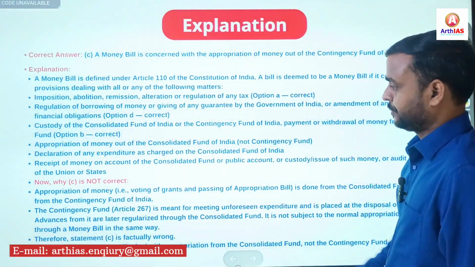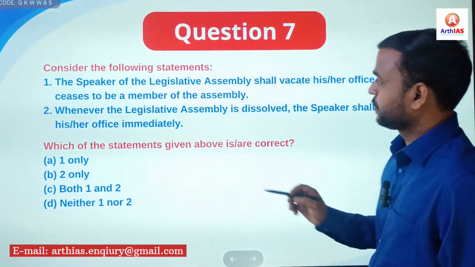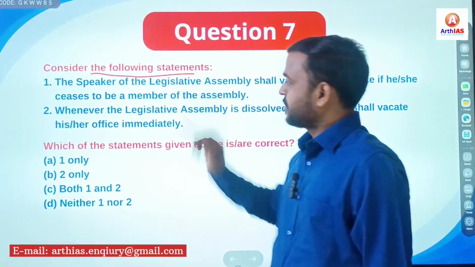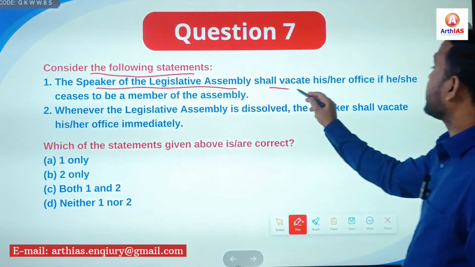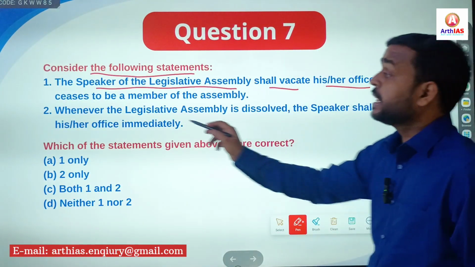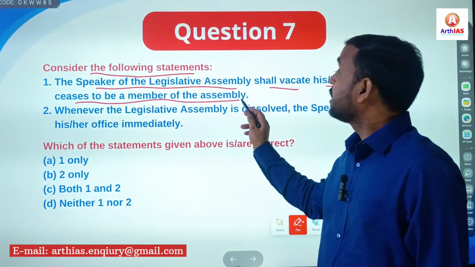Next, consider the following statements. It says, the Speaker of the Legislative Assembly shall vacate his or her office if he or she ceases to be a member of the Assembly.